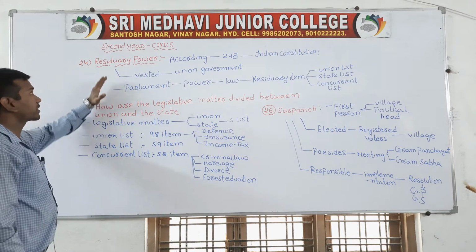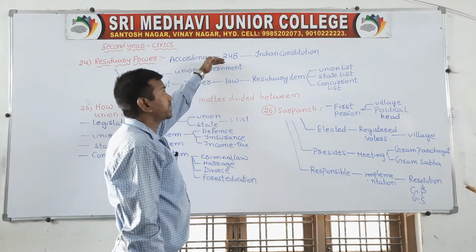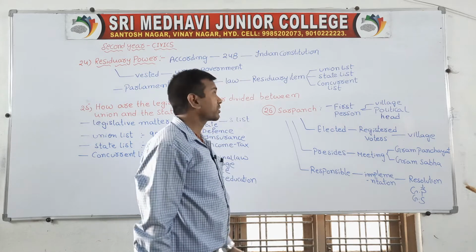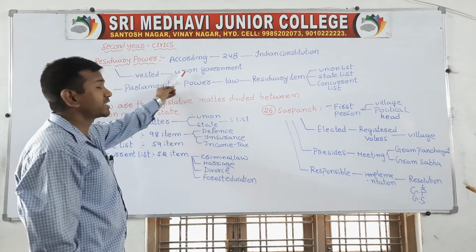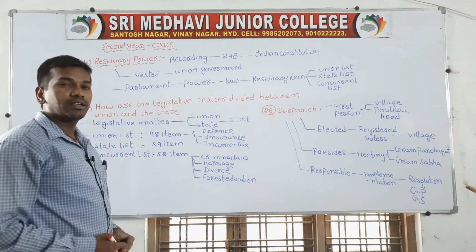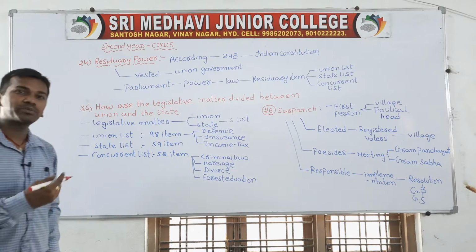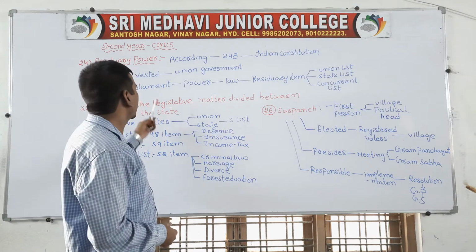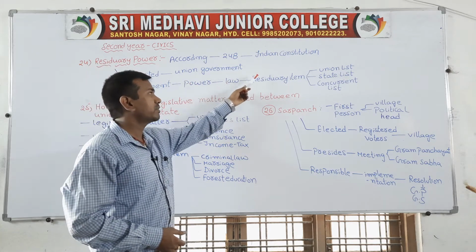First, when we are talking about residuary powers: according to Article 248 of the Indian Constitution, all the residuary powers should be vested in the hands of the central government. Residuary powers are nothing but additional powers that should be under the control of the central government. So Parliament has the power to make law on the residuary items.